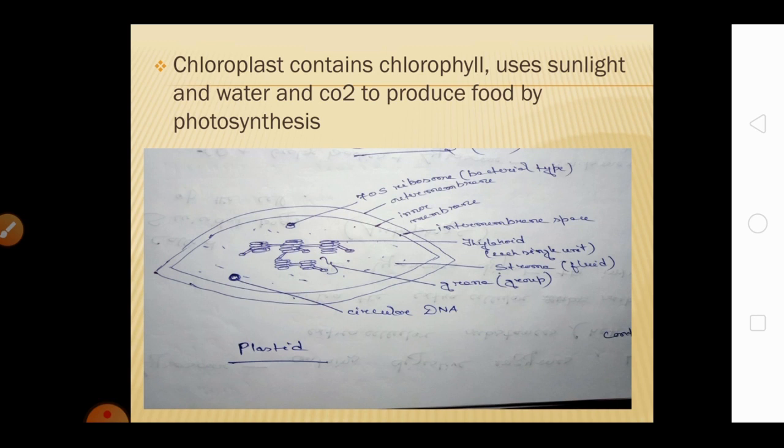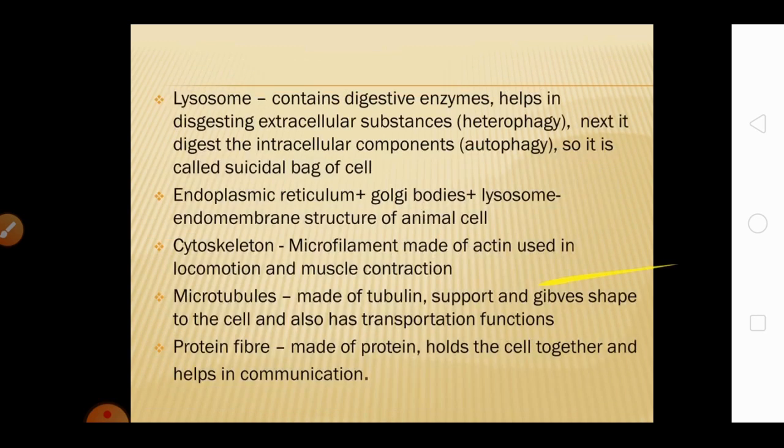So here is the diagram of a plastid which I tried to draw. Here you can see there is outer membrane, inner membrane, and in between them there is an intermembrane space. There are stacks. The single unit is called thylakoid, and the group is called grana. There is a circular DNA, and the fluid filled portion is called stroma, and the ribosome here is of 70S type, that is the bacterial type. So this is a plastid.